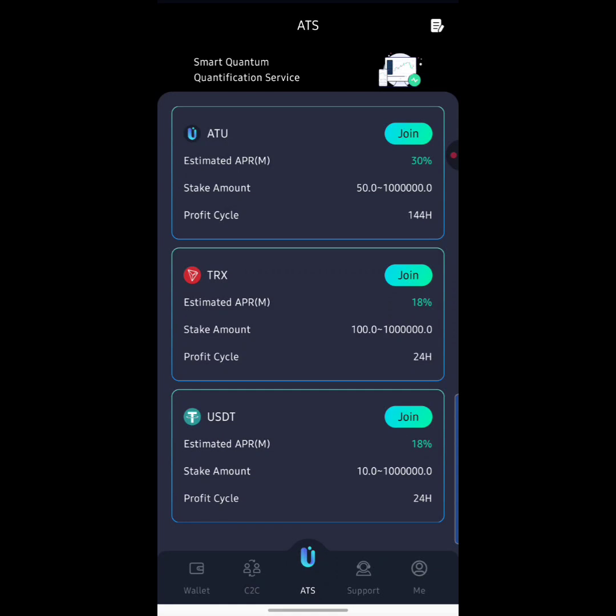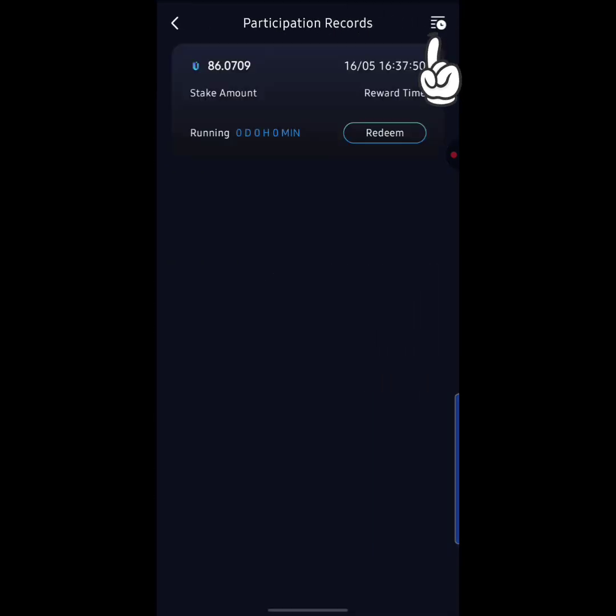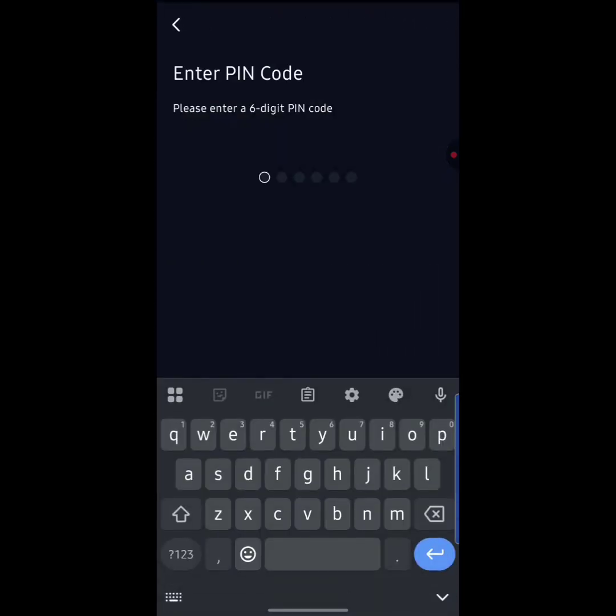All right, so guys, mind you, if I actually want to stop this trade right now and just take all my money back and withdraw out, it's very easy. All I simply do is hit on this small plus sign right here at the top right corner of my screen. If I actually hit on it right now, as you can see, I can just simply hit on redeem, guys. Okay, and actually redeem all my money.